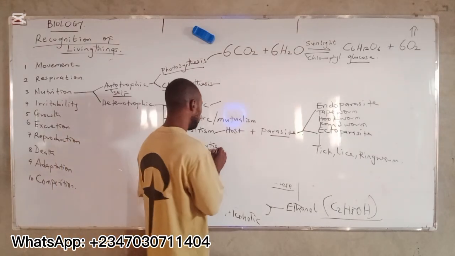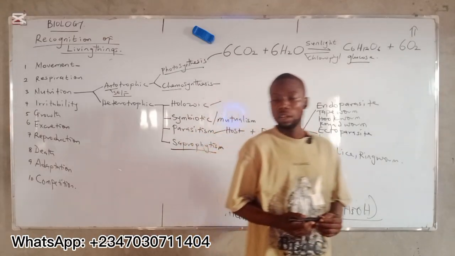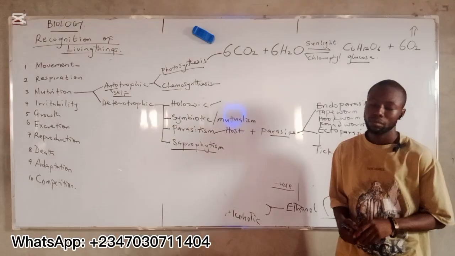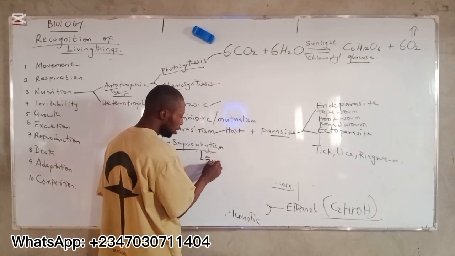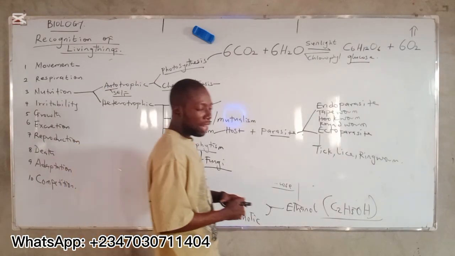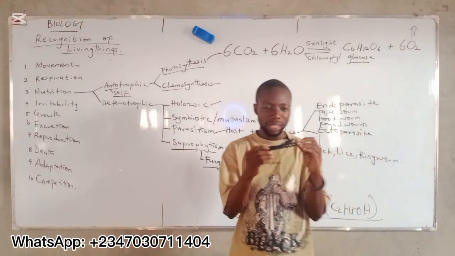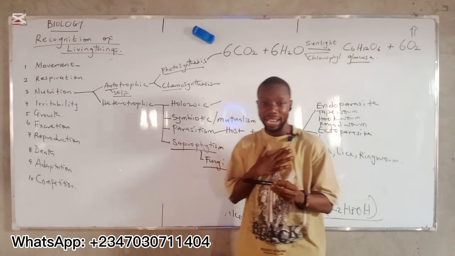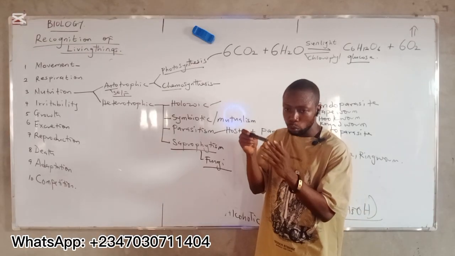Then saprophytism. Saprophytism is where the living organism feeds on dead and decaying matter. All right? This type of heterotroph is seen in fungi. Do you understand? How do they undergo this saprophytism? If this is the food, for example, let's say the marker I have in my hand is food, and I am the fungi, I'm going to secrete digestive enzyme on this food.